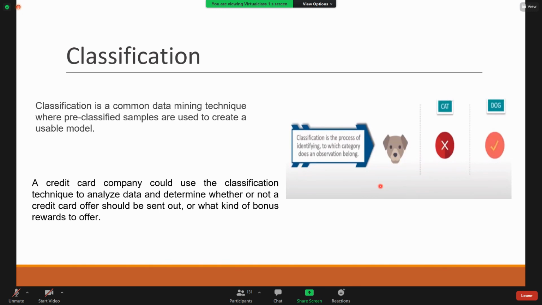But in the case of classification, we need to have knowledge of the labels. The labels must already be there in the data set. Otherwise, you can't classify new data as belonging to label 1, label 2, like that. Here an example is given: a credit card company can use this classification technique for analyzing data and determining whether or not a credit card offer should be given.